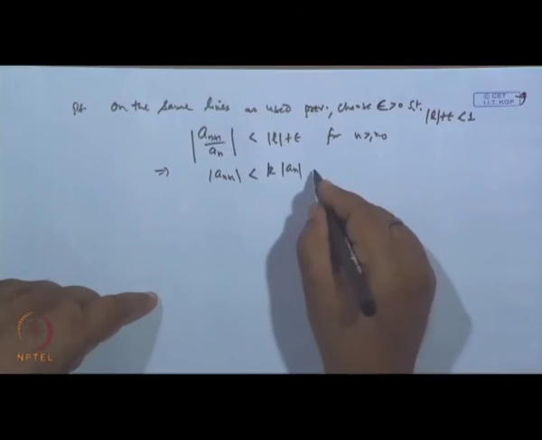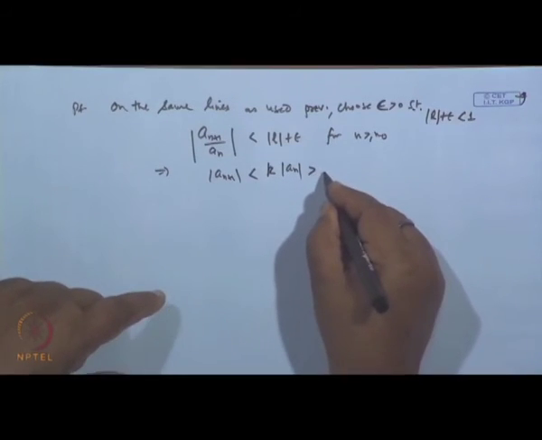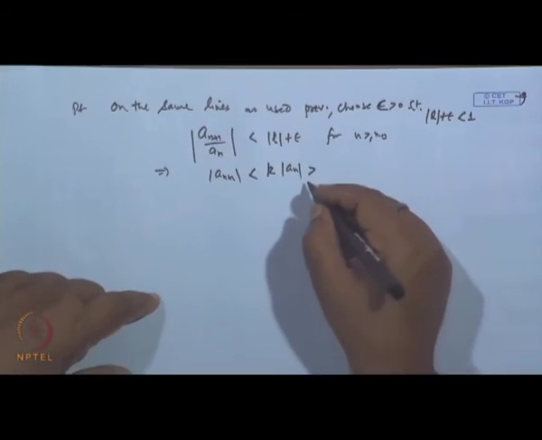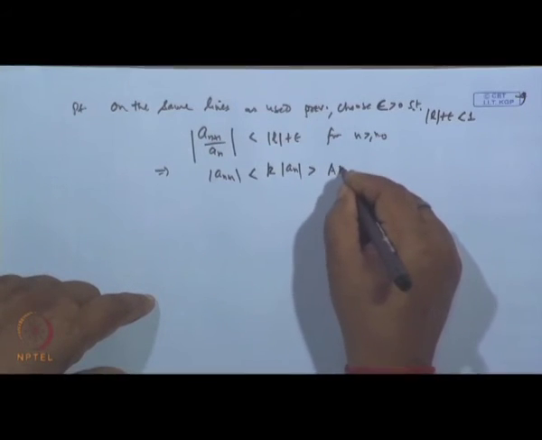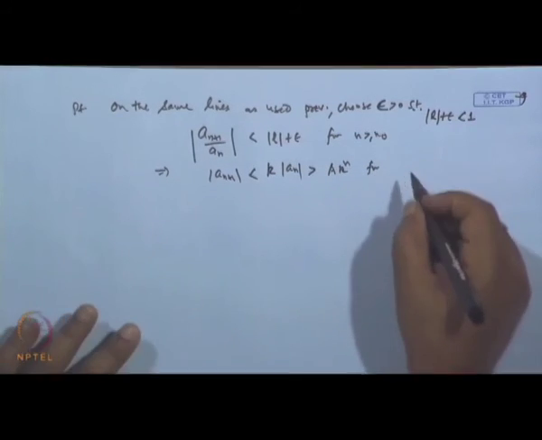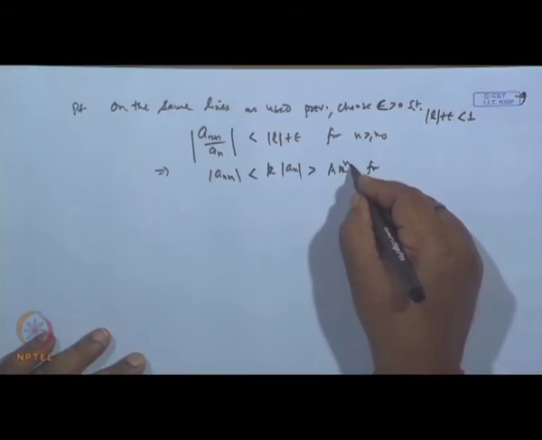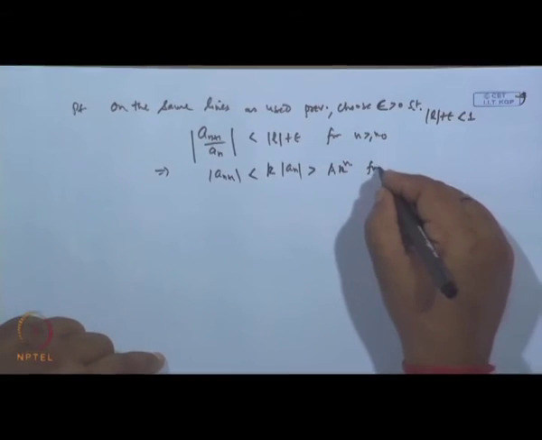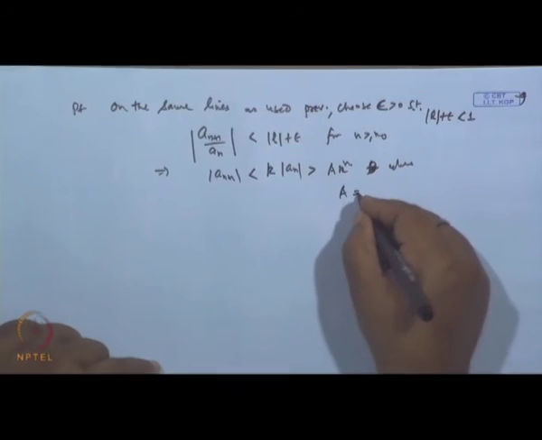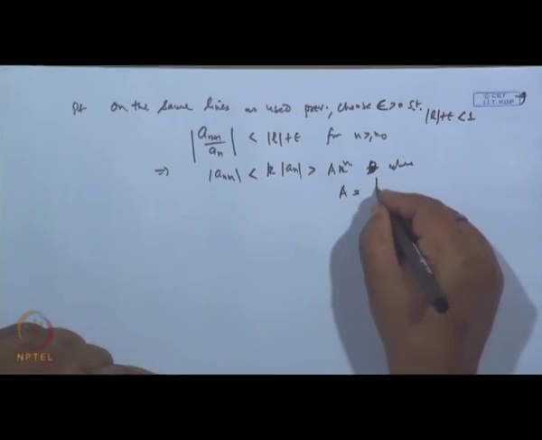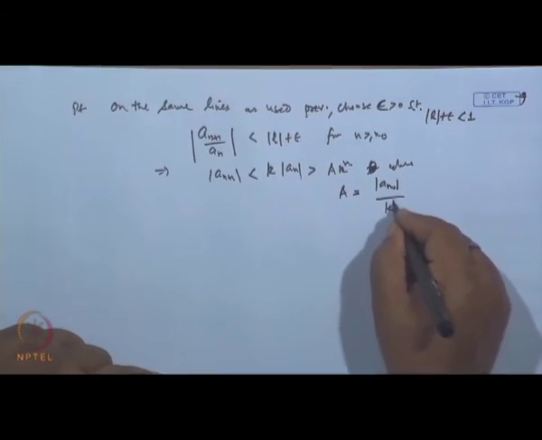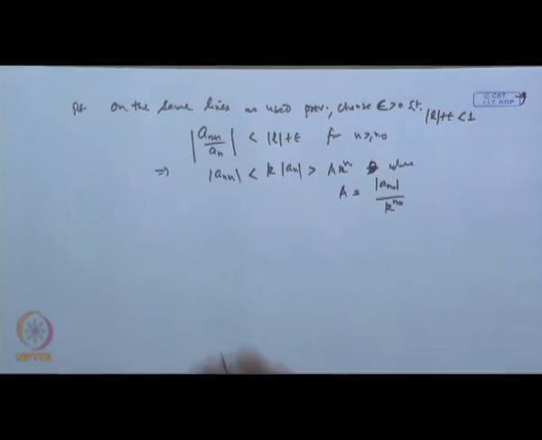Now, this will keep on increasing like this, and finally, what we get is that mod a_n is less than A times k to the power n for n large, n greater than n naught, where A is nothing but mod a_{n naught} divided by k^{n naught}, just like previous.